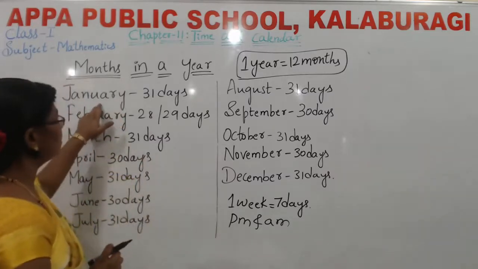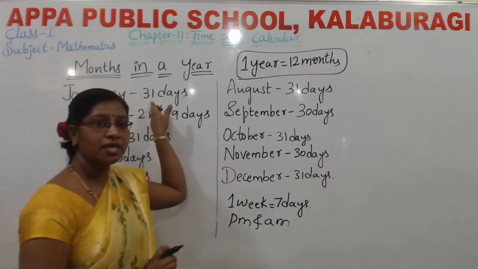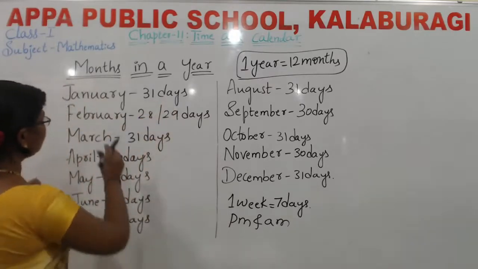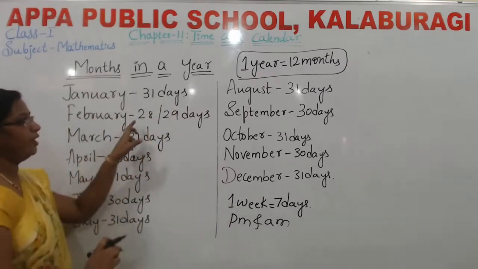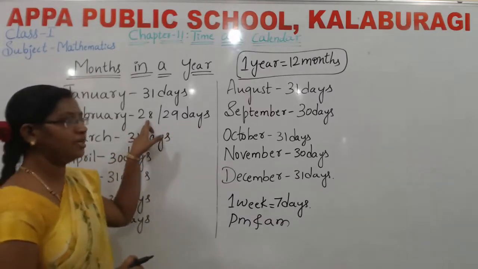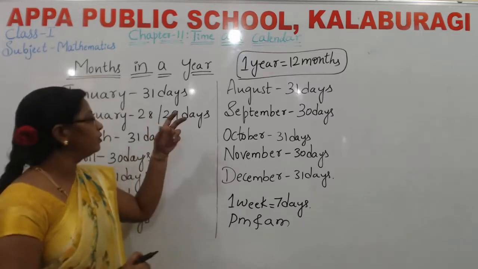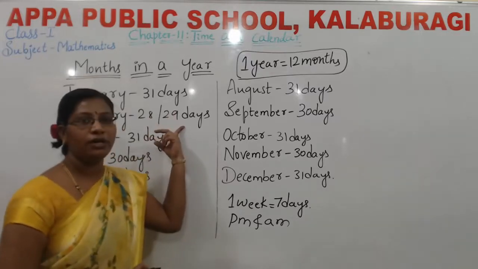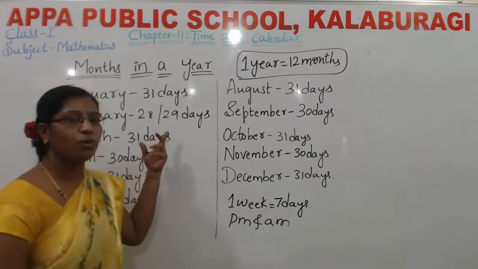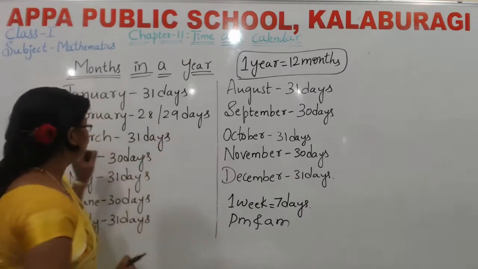So in the January month, how many days are there? Very good. 31 days are there. In the February month, 28 days or 29 days. If 28 days are there, that is a common year. If 29 days are there, then we call it a leap year. I will explain now what a common year and a leap year are.